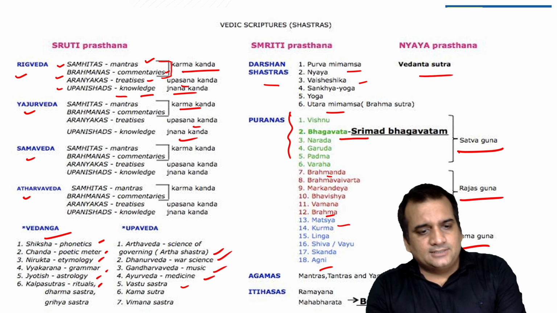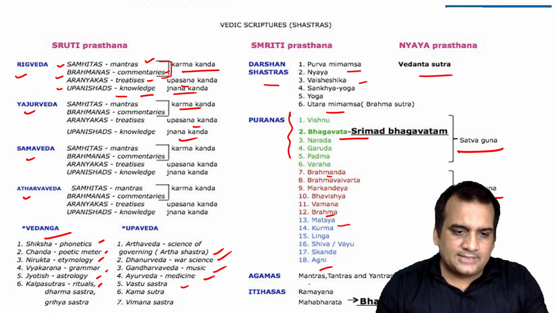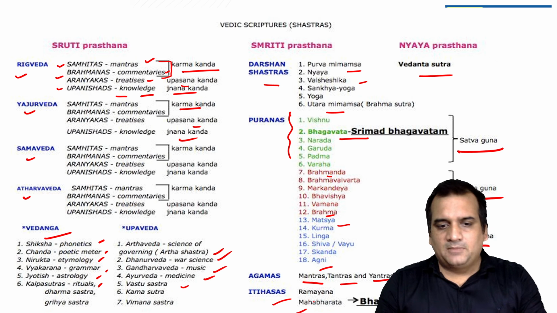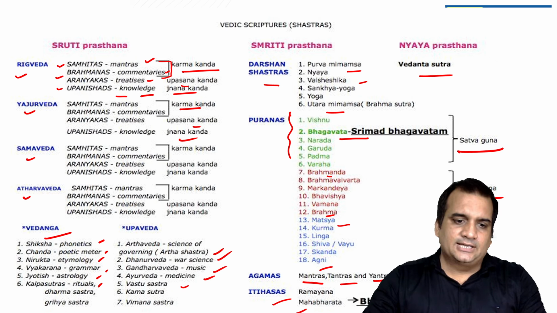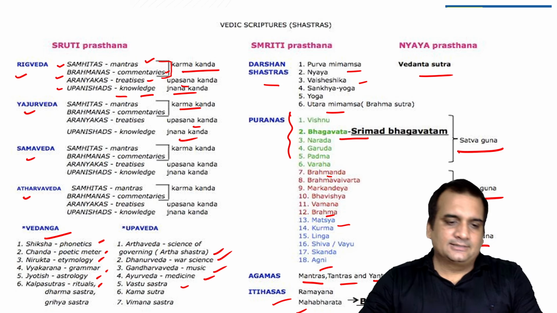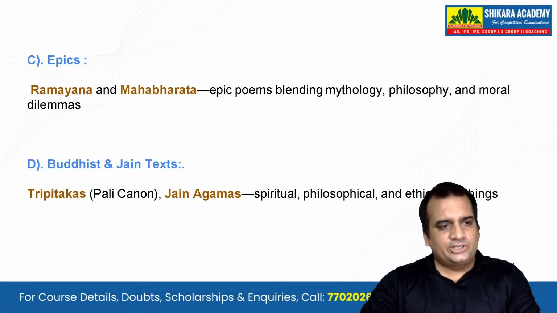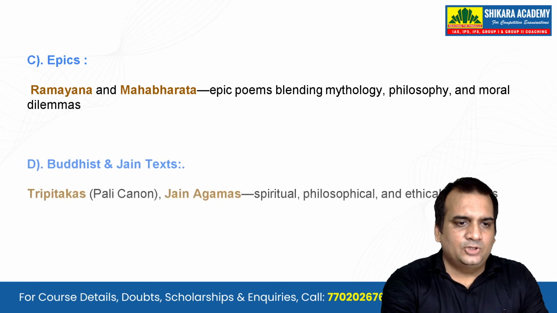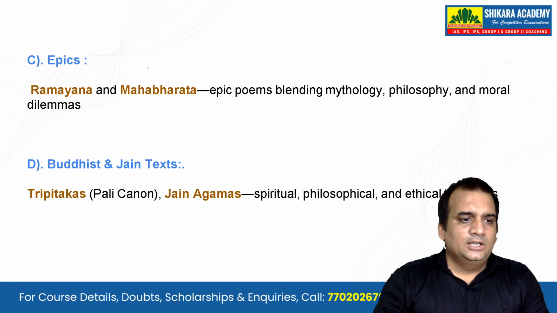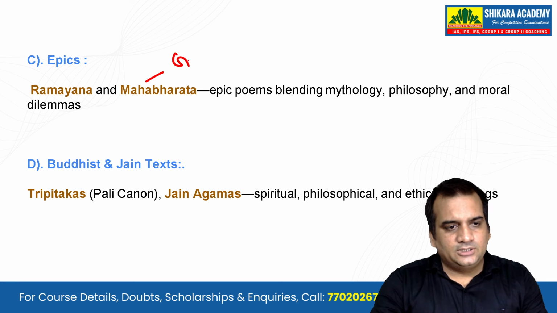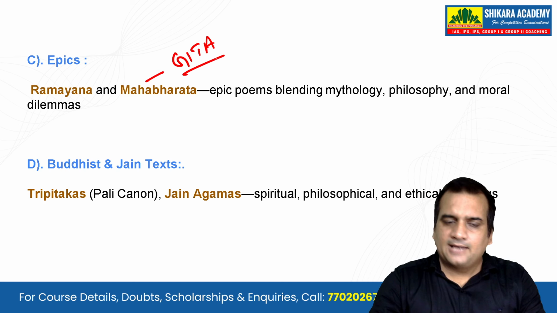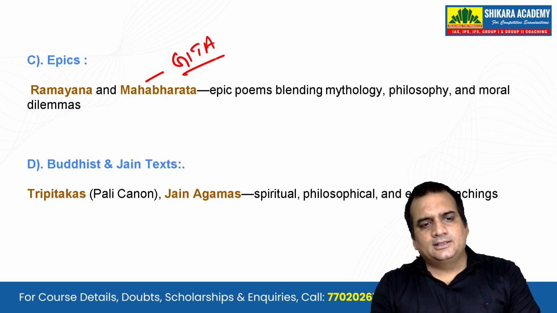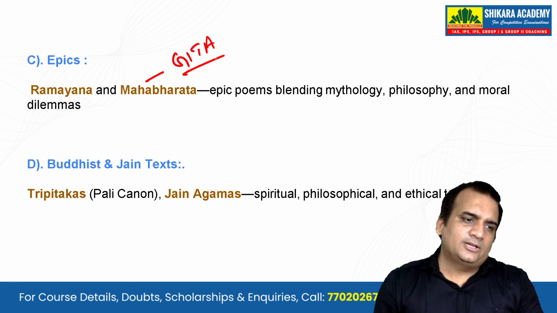There are Agamas, which are related to Jainism, Mantras, Tantras, and Yantras, and Itihasa, that is the Ramayana and Mahabharata, as well as the Bhagavad Gita, which is also a part of the Mahabharata. Epics like Ramayana and Mahabharata are obviously very famous, and there can be a few questions like who wrote the Ramayana.